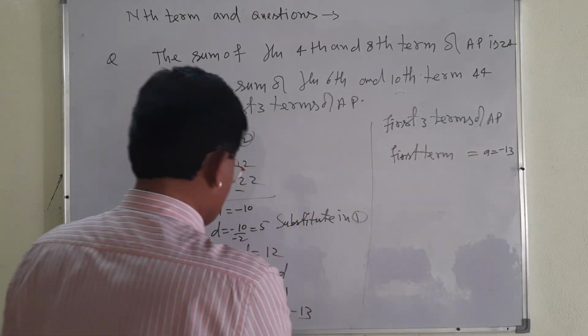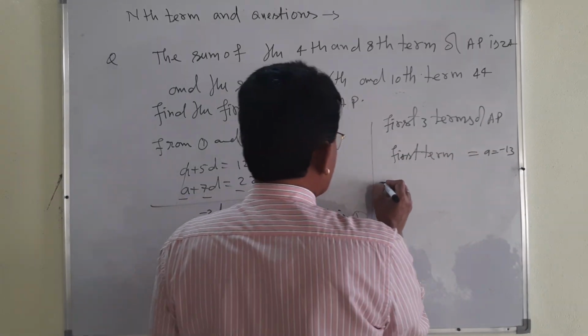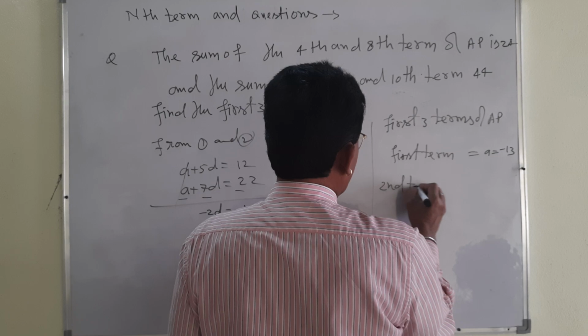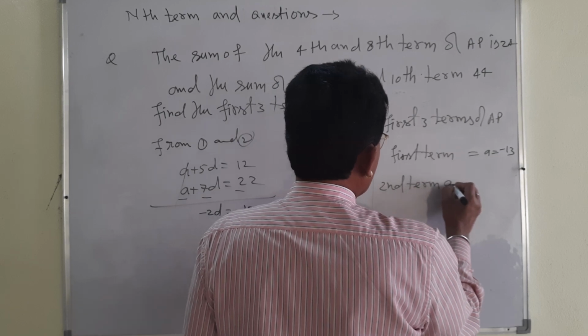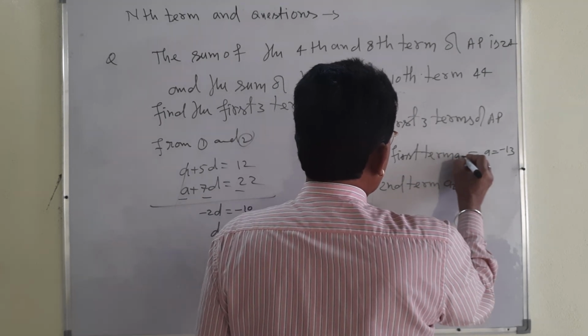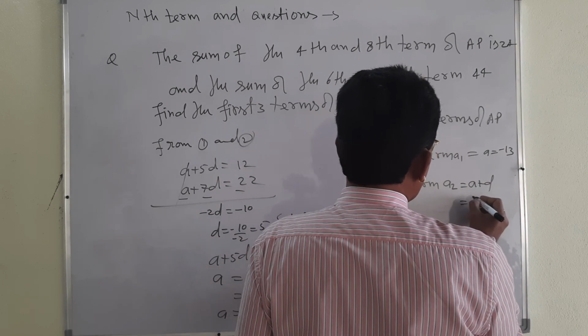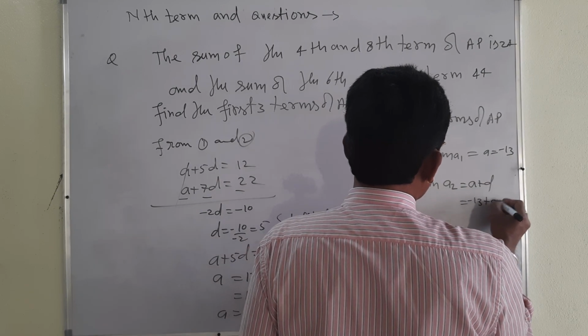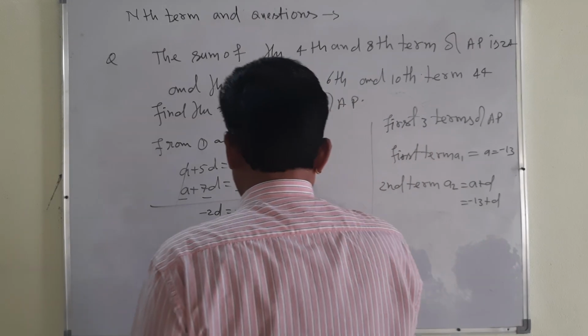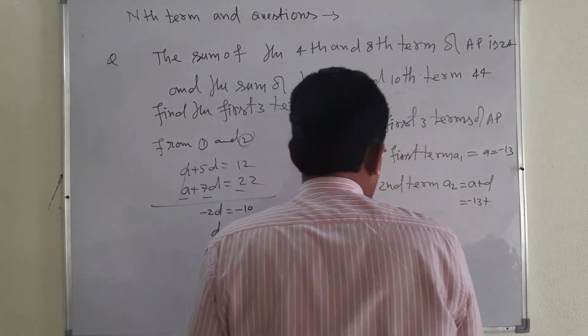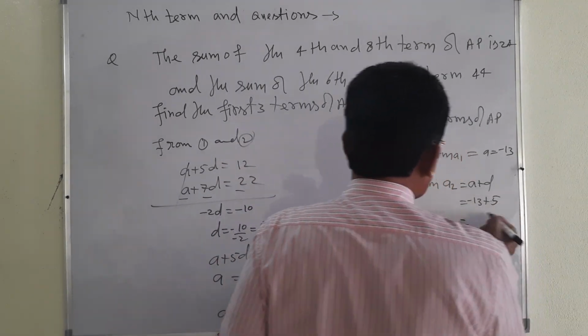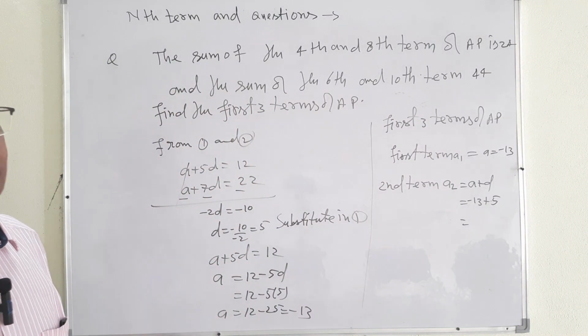This is the first term. Second term, my dear student, you know, second term will be a2, that is a plus d. a is minus 13, d is how much? 5. d is 5. You write 5. And minus 13 and 5, that is minus 8.